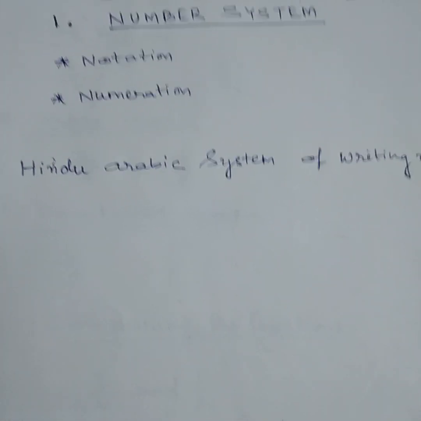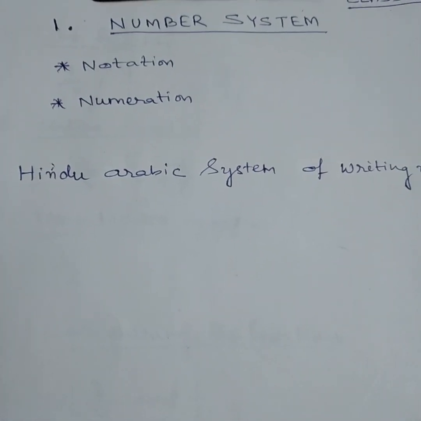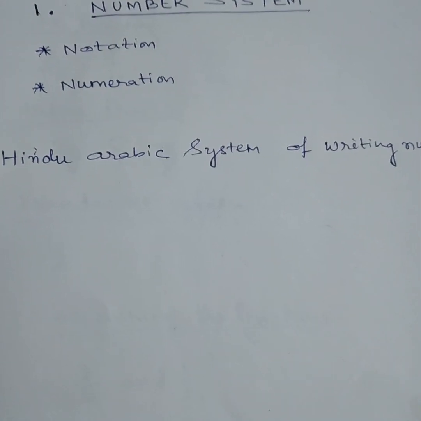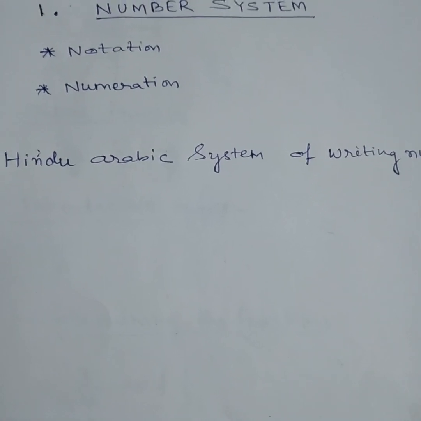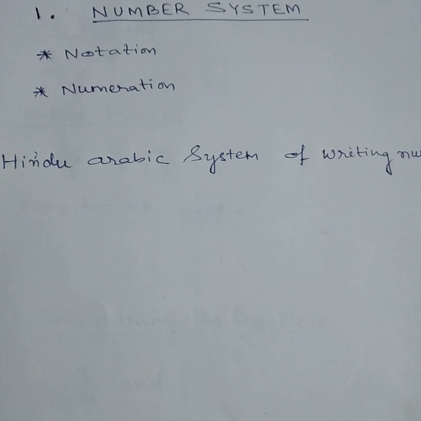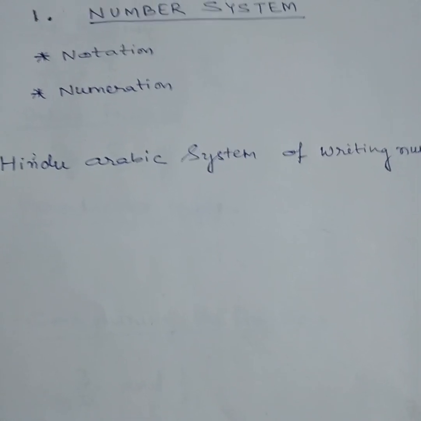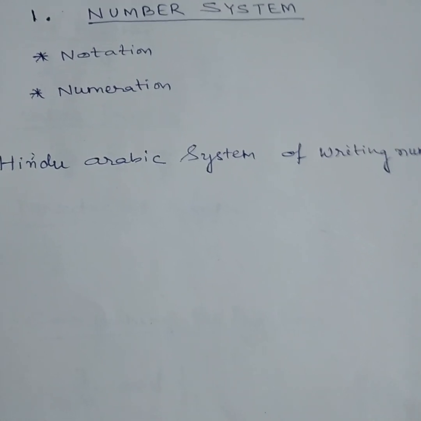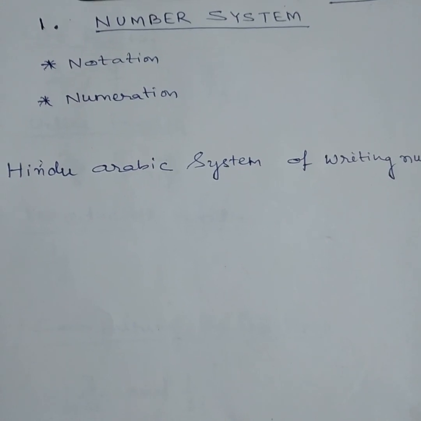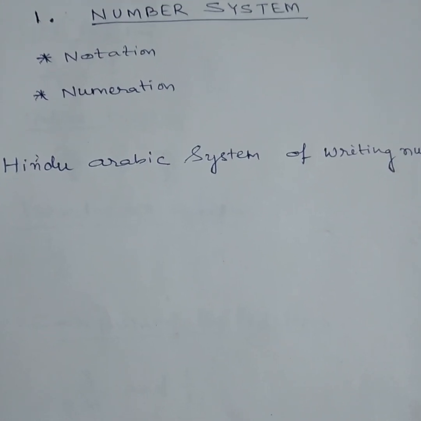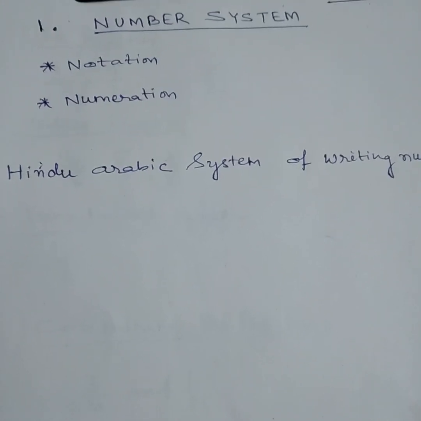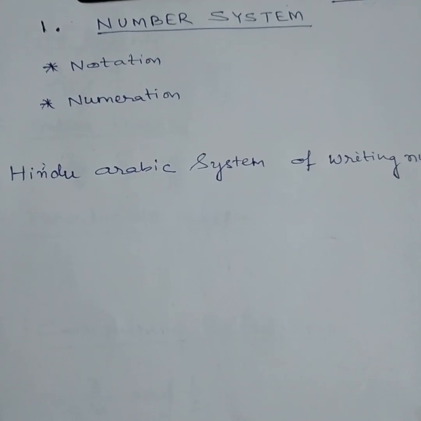In number system we will discuss two things, notation and numeration. Notation means writing a number in figures. Numeration means writing a number in words.